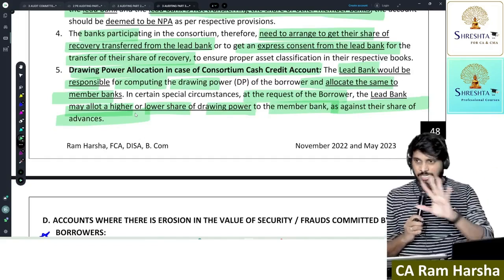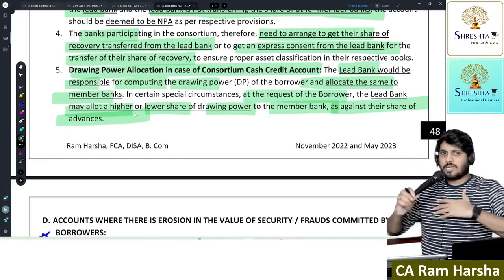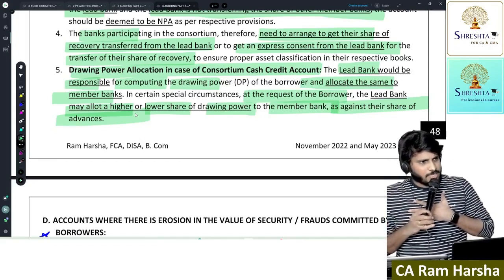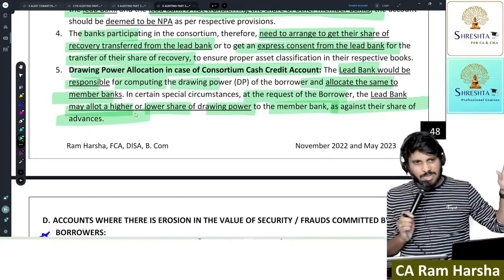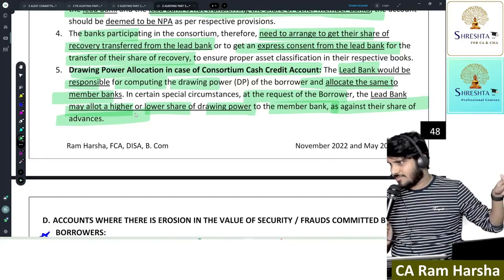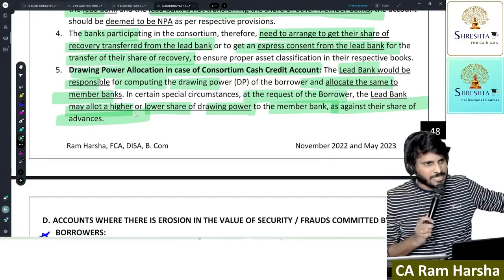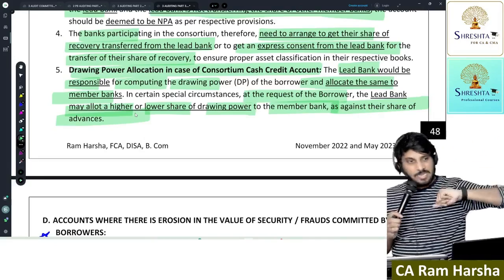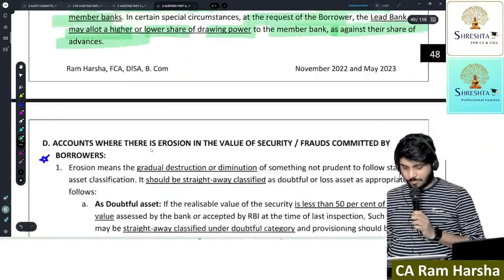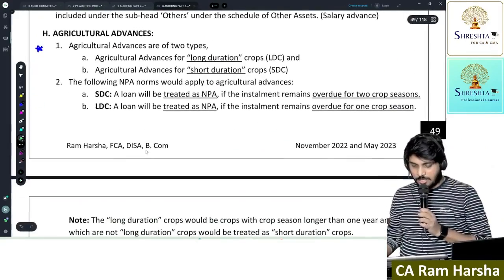Getting it? Example, the customer wants a 50,000 crore working capital loan. Now my bank agreed to 30,000 crore, and the remaining banks also agreed. The customer came and asked me, sir, ICICI Bank is charging a high rate of interest. You please give me another 10,000 crores additionally, so I will take a lesser amount from ICICI. Drawing power. So like that the customer can come and ask. Next. Understood or not? Next.